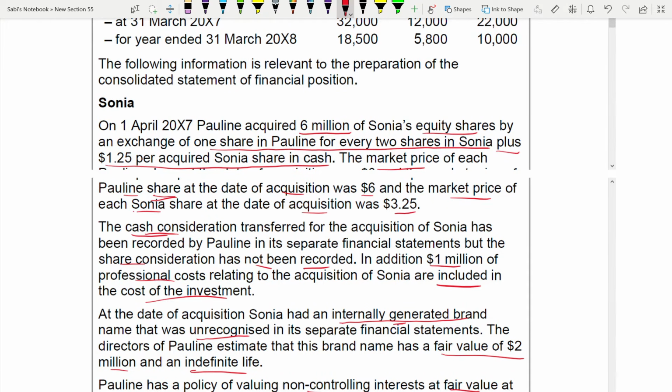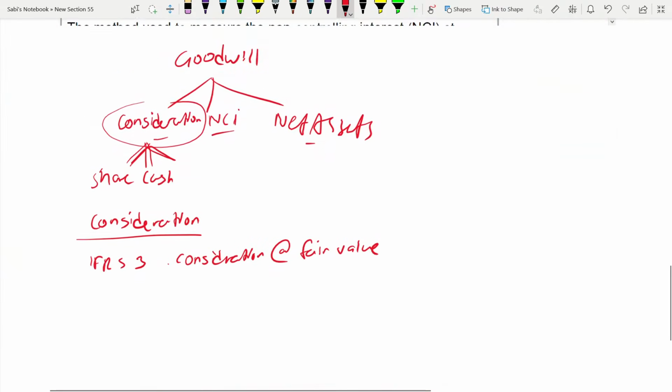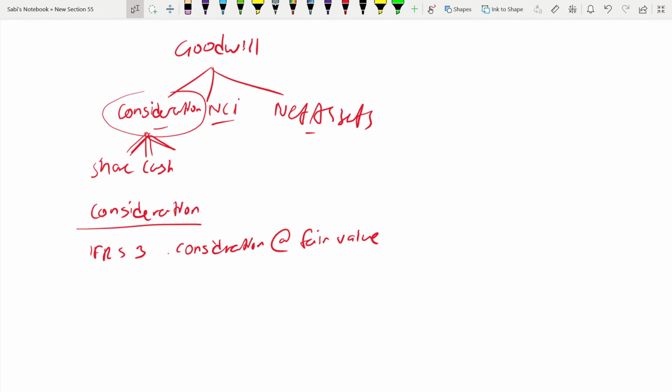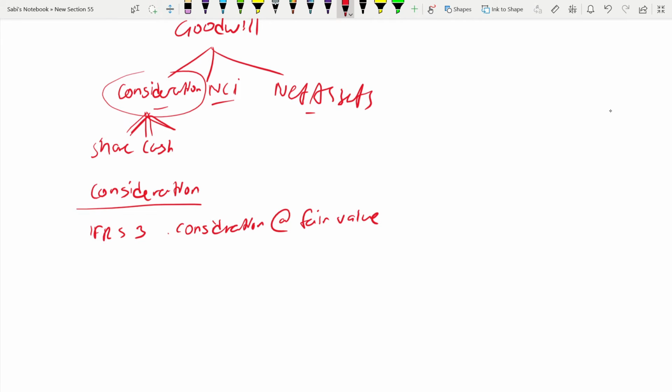Okay. So here, one share for every two shares in Sonia. Here, 6 million they have acquired. One in Poland for every two in Sonia. When you are calculating, it will be half of 6, because for every 2 Sonia shares you are getting 1 Poland share. So you take half of this.